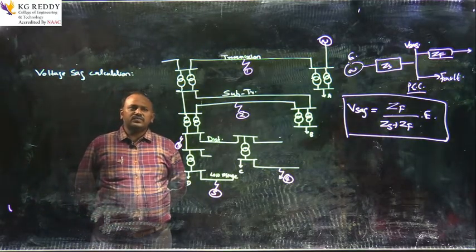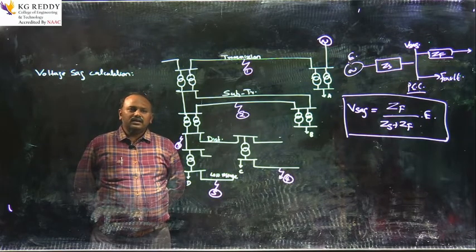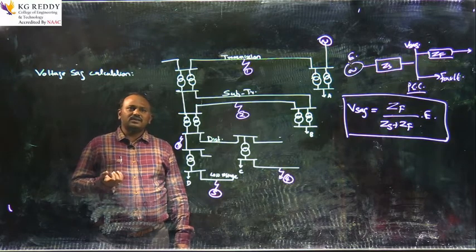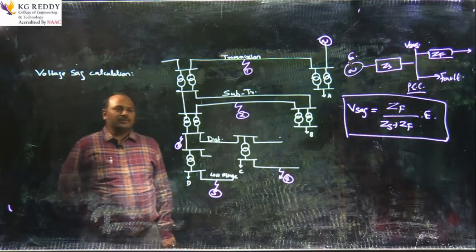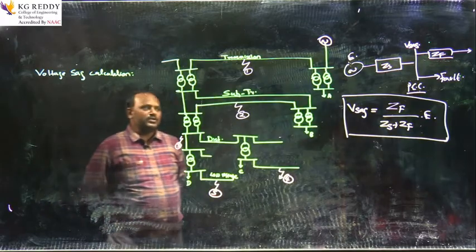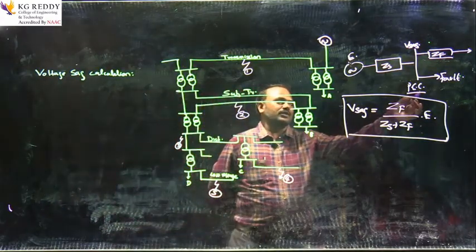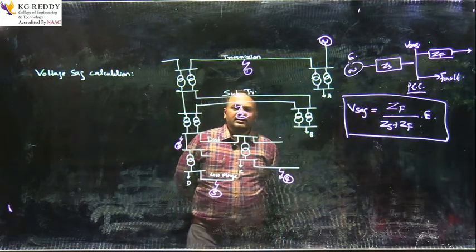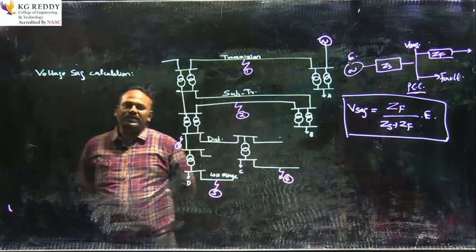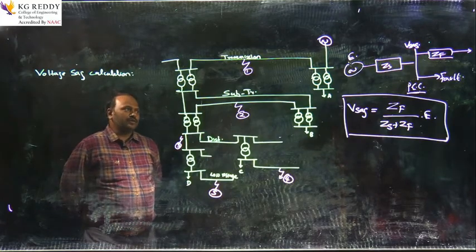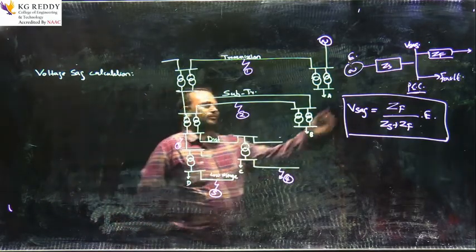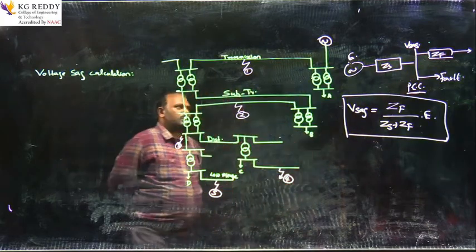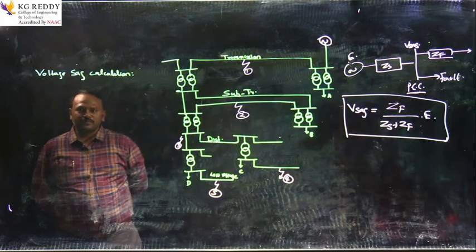The energy meter fixed in a house is a common point where the utility person can access as well as the customer can access. Similarly, for different types of systems, there will be different PCCs. In this radial system, this is the PCC where we need to calculate the voltage sag. ZS is the source impedance and ZF is the fault impedance from the point of coupling to the load. Thank you.